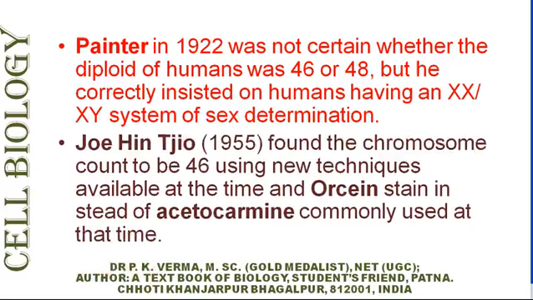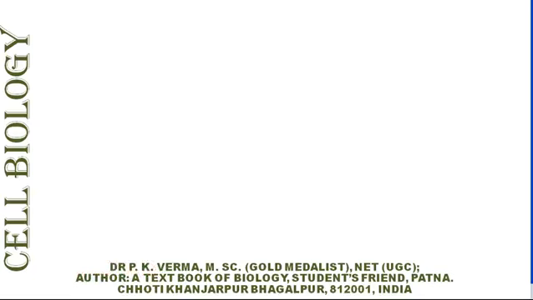Joe Hin Tjio in 1955 found the chromosome count to be 46 using new techniques available at the time. He used orcein stain instead of acetocarmine that was commonly used at that time.